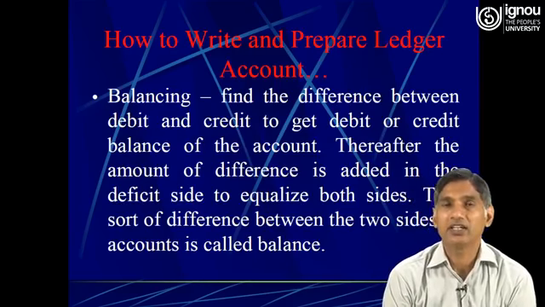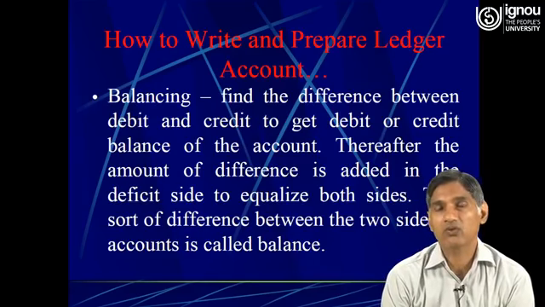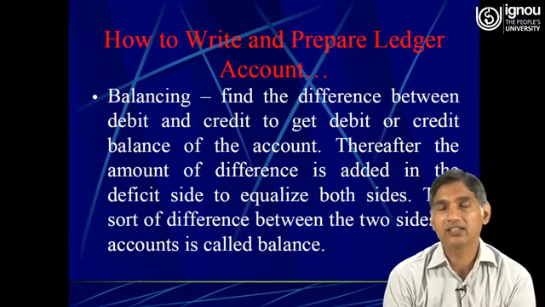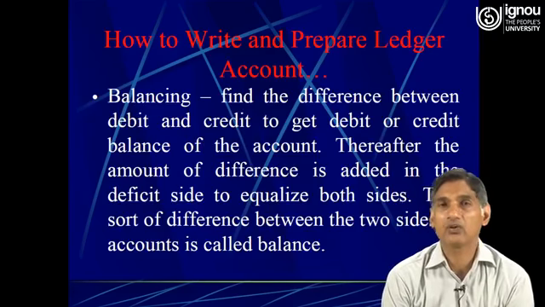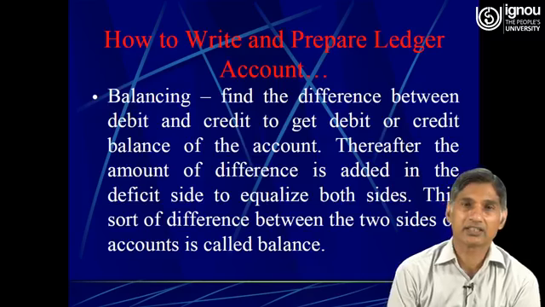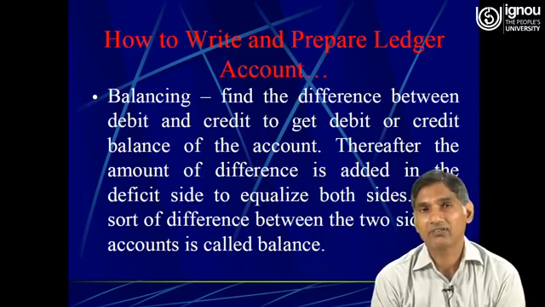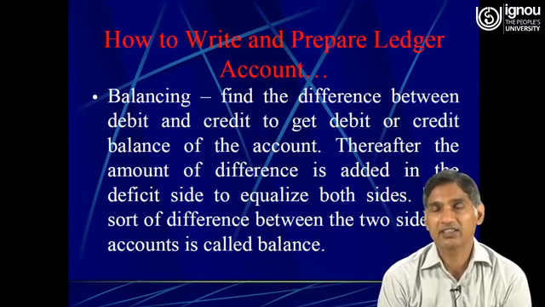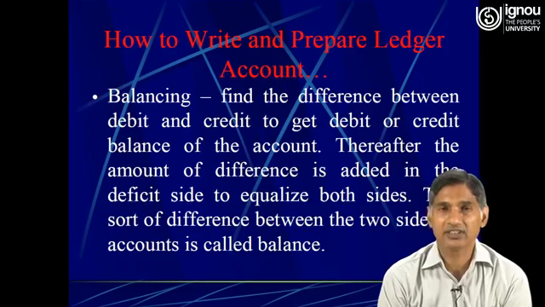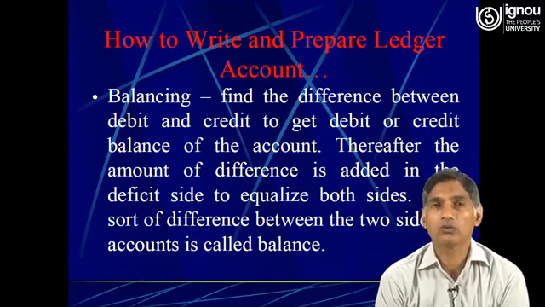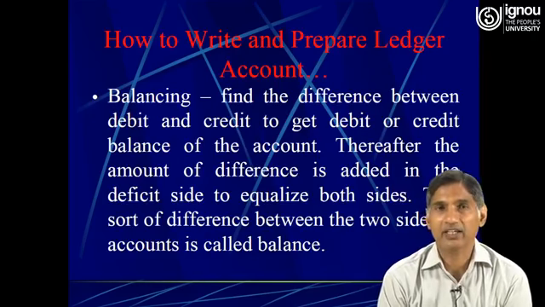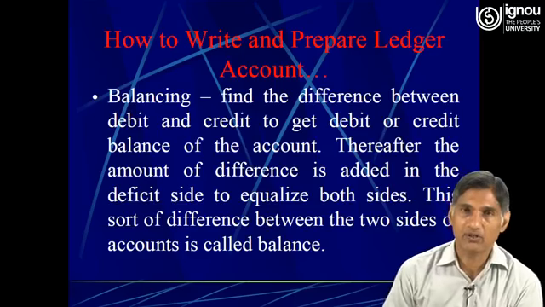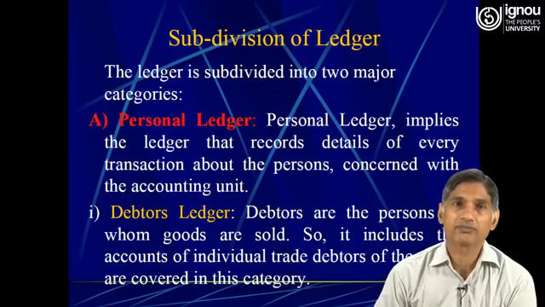If the total of the debit side is more, that particular account will have a debit balance, and if the total of the credit side is more, then that particular account will have a credit balance. And this way, after writing the difference in that particular deficit side, the totals of both the debit and credit sides are equal for that particular account.